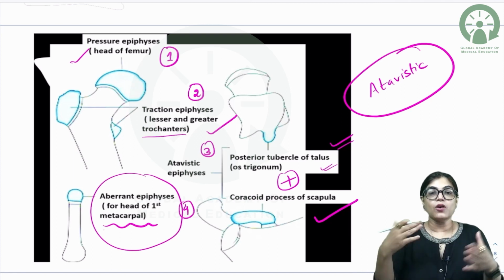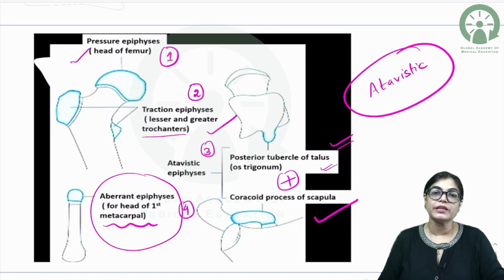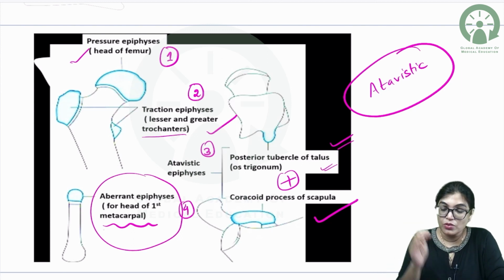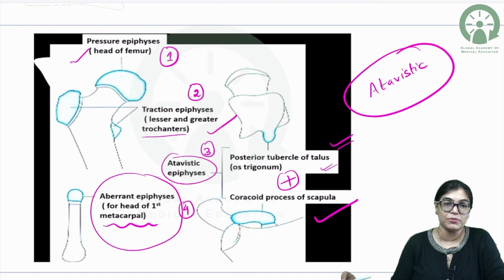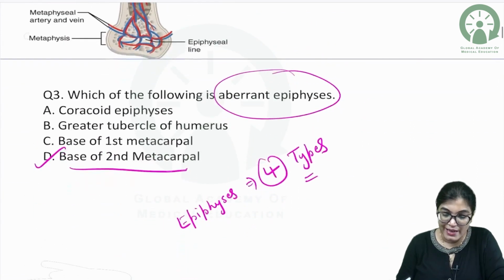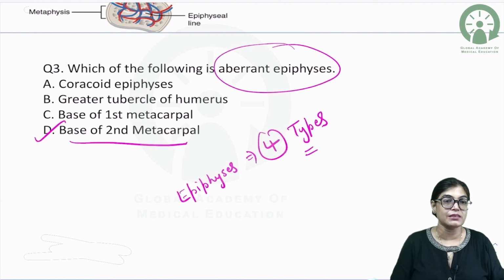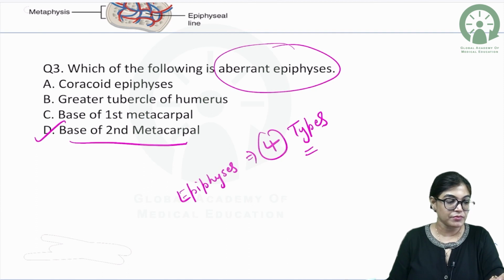For example, coracoid process has been fused with the scapula, and the posterior tubercle of the talus is also a part of different bone, but in case of human beings, they are the part of talus bone. So, these two examples, that is the os trigonum of the talus and the coracoid process of scapula, become an example of atavistic epiphysis. So, got the right answer. So, which of the following is an example of aberrant epiphysis? Here the correct answer will be base of second metacarpal.